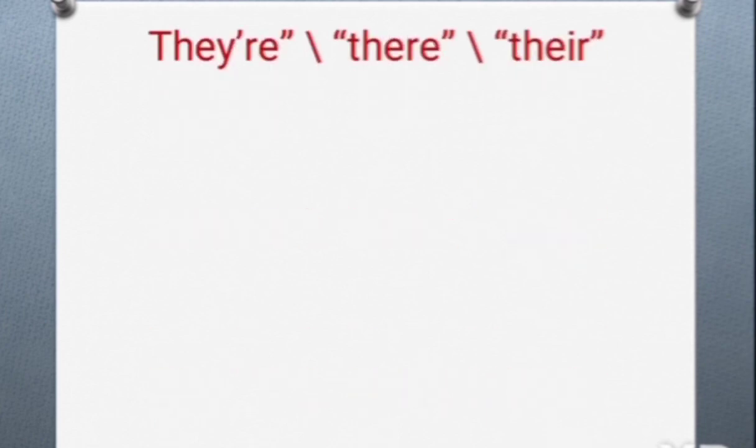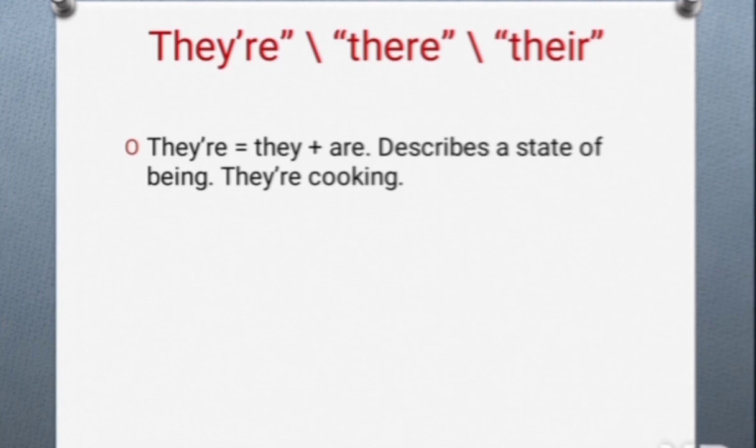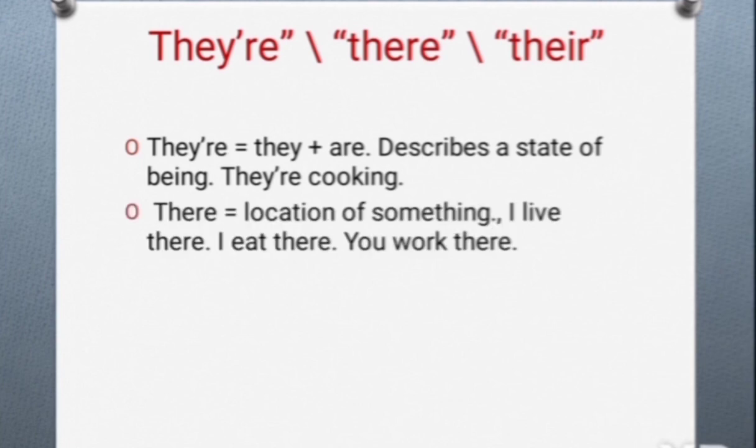Next one, they're, there and their. They're means they plus are. It describes a state of being. For example, they are cooking. So what are they doing? They are cooking. Now, there always shows the location of something.